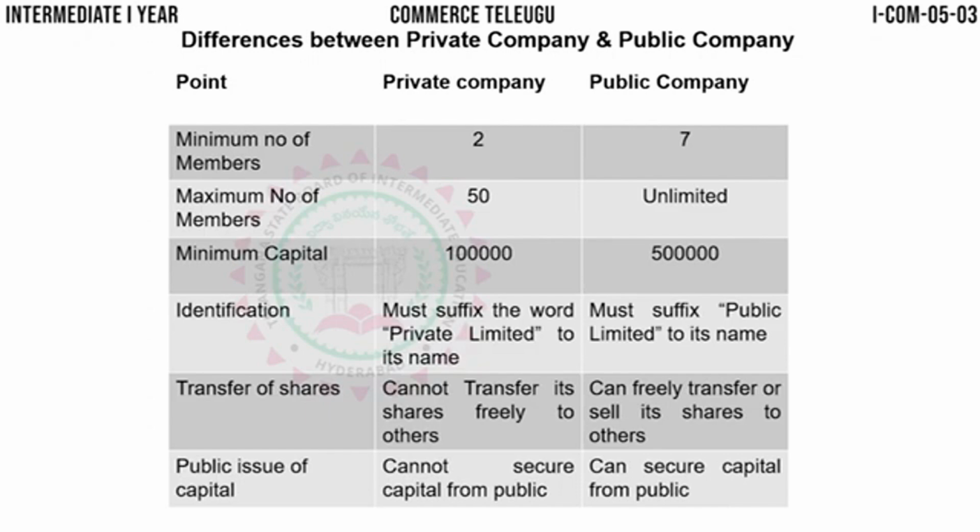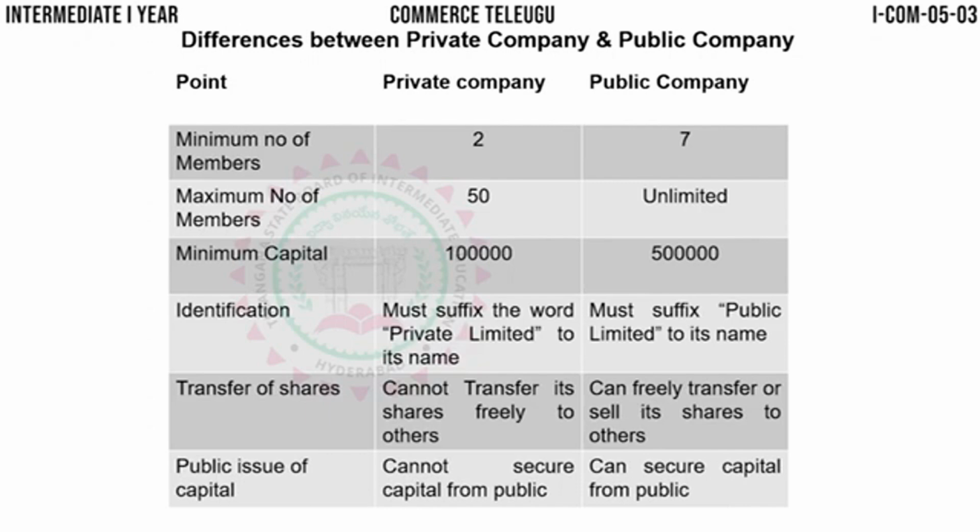The next point is identification. Now how will you identify? As we have discussed, every private company must use the words private limited in its name, either in the beginning or at the end. Generally it will be at the end of the name. Ramesh and Company Private Limited, for example. So that is called a private company.